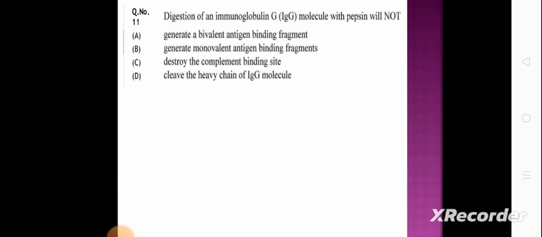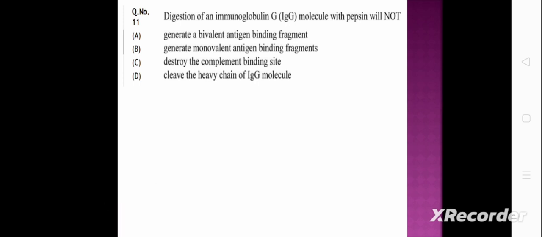Next question. Digestion of an immunoglobulin molecule with pepsin will not. Option A is generate a bivalent antigen binding fragment. Option B, generate monovalent antigen binding fragments. Option C, destroy the complement binding site. Option D, cleave the heavy chain of IgG molecule.